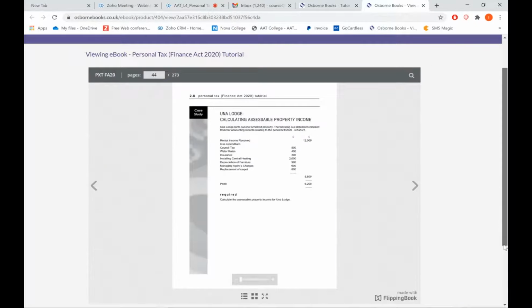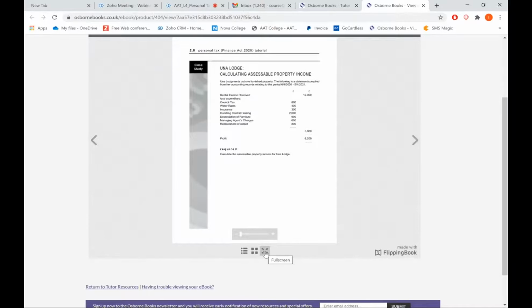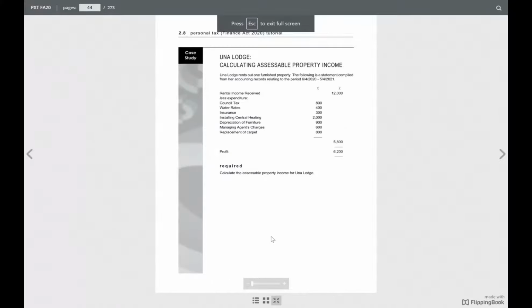So here, Funeral Lodge rents out one furnished property. The following is a statement compiled from her accounting records related to the period 6th April 2019 to 5th April 2020.